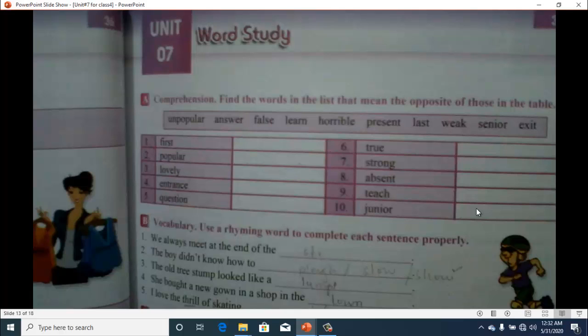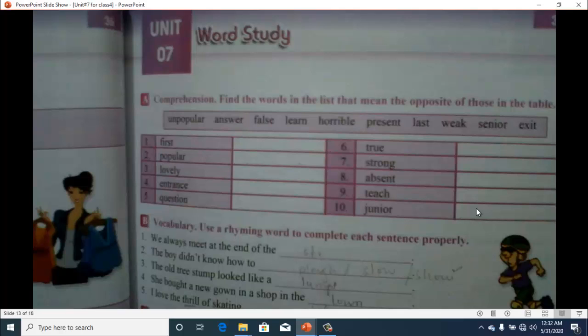Then exercise B, vocabulary. Use a rhyming word to complete each sentence properly. We always meet at the end of the. So what will be the rhyming word with meet? So I will do it for you. We always meet at the end of the street. The boy did not know how to. So you may write any word which goes as a rhyming word with the word know. The boy did not know how to show.